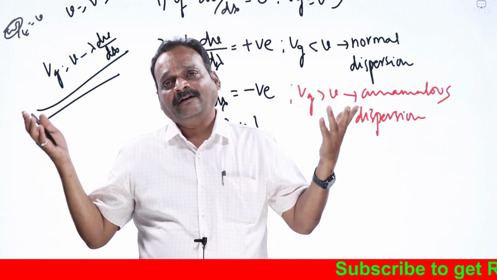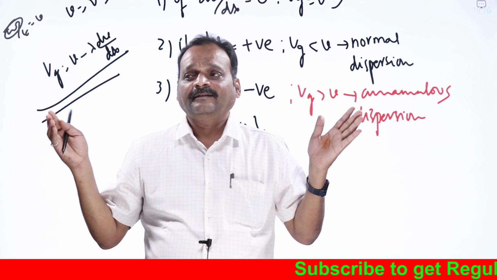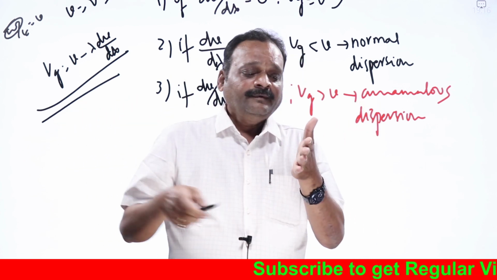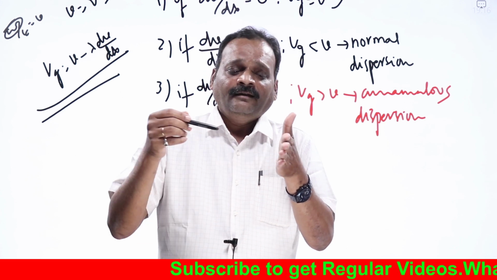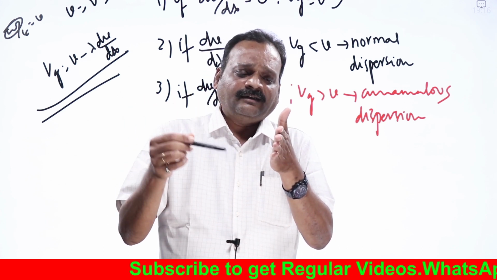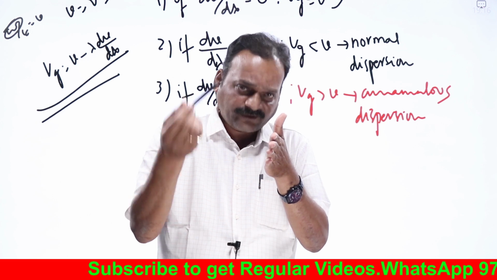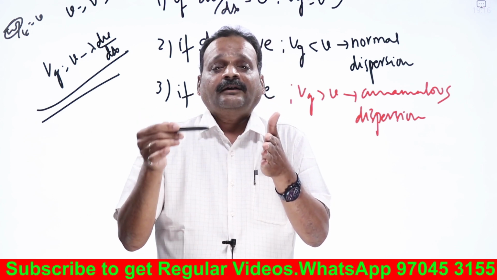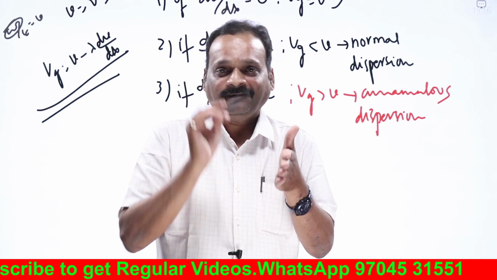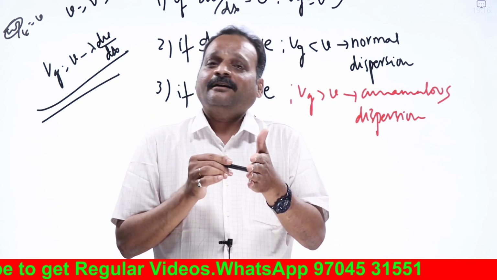If all frequencies or wavelengths travel with the same velocity, they will reach the ears of the observer simultaneously. All sound waves travel with the same velocity of sound, that is 330 or 332 meters per second. So sound waves are non-dispersive in air.